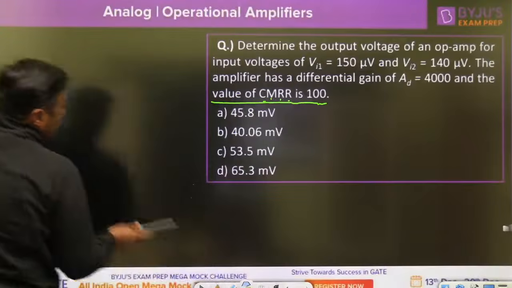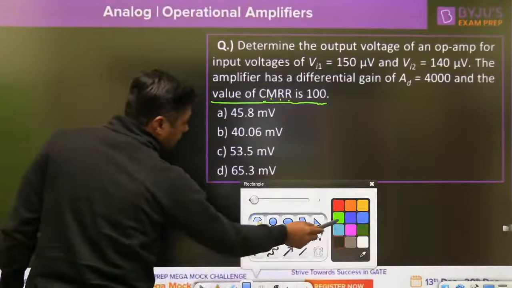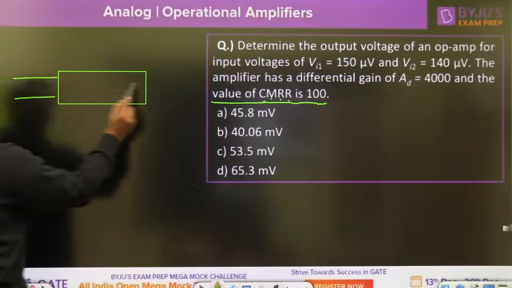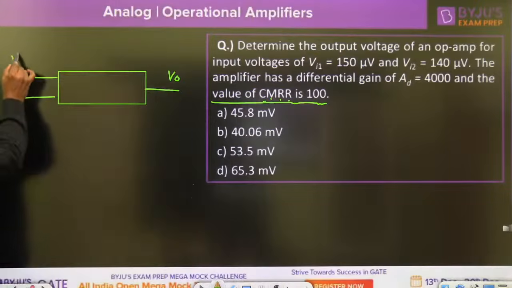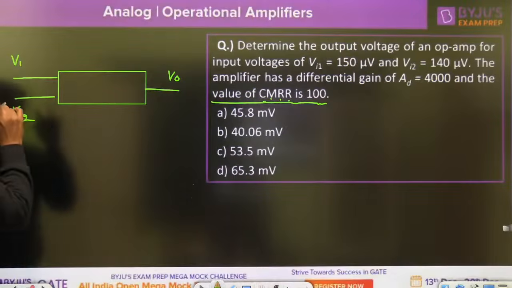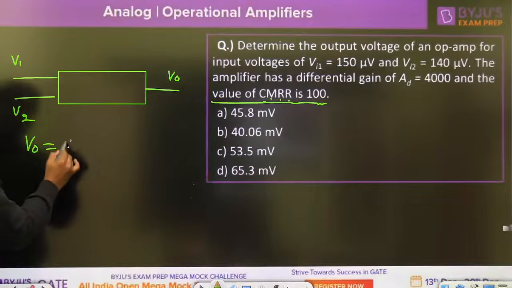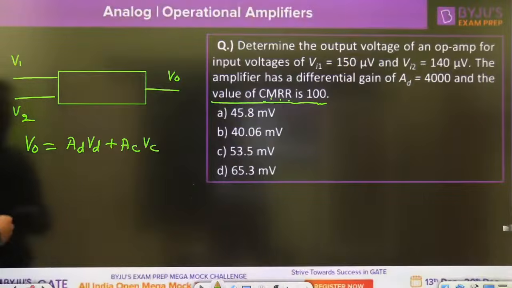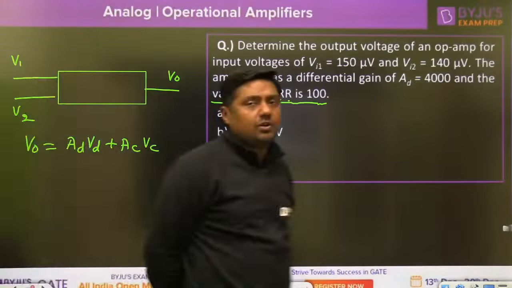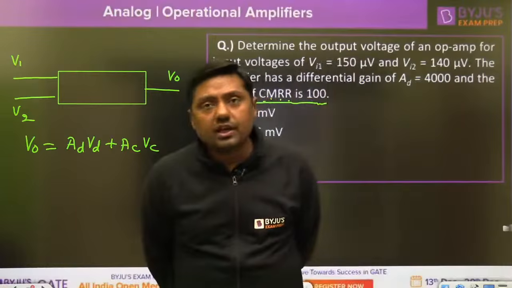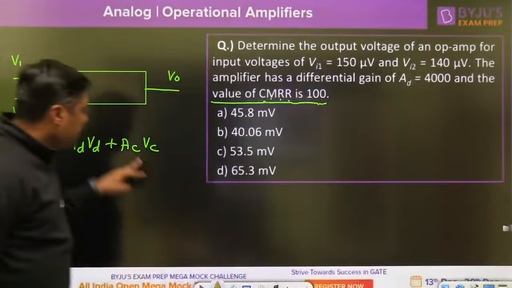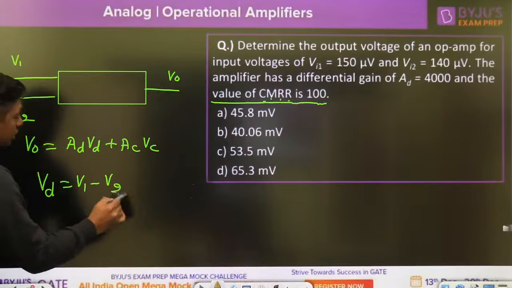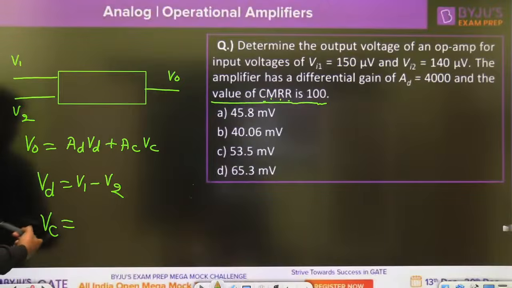Now remember, this is a differential amplifier and we are getting the output. Here we are giving the two inputs V1 and V2. Output is equal to, for any differential amplifier, ADVD plus ACVC, which means it is a practical differential amplifier. AD is called differential gain, AC is called common mode gain, and ideally this AC should be equal to 0. What is the VD? V1 minus V2. What is the VC? Common mode or common signal or average signal.